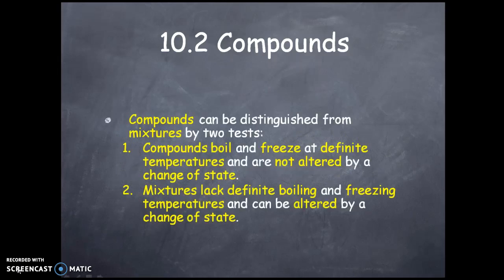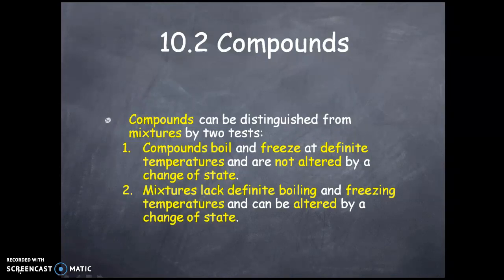Compounds can be distinguished from mixtures by two tests. One is that compounds boil and freeze at a definite temperature, not altered by change of state. Take any material, let's say water. Water has a fixed boiling point and freezing point temperature. But water is a combination of hydrogen and oxygen. Still, we have one fixed temperature for the entire water, as a compound. And mixtures lack a definite boiling point or freezing point temperature, which could be altered by change of state.